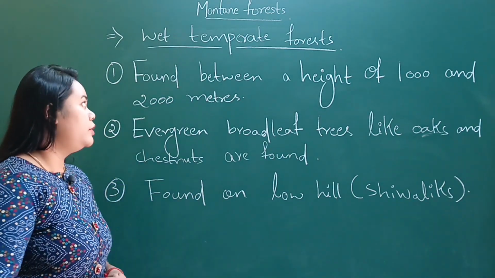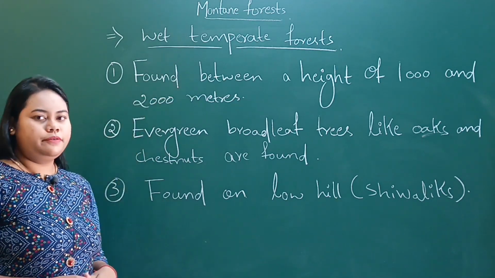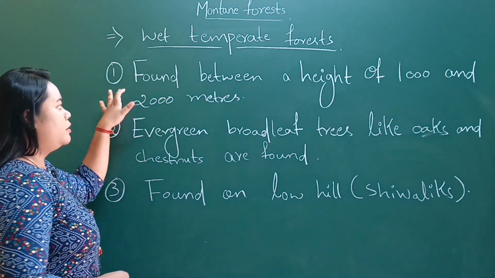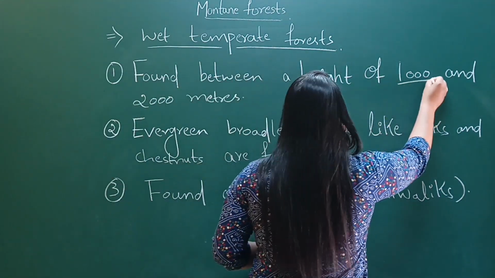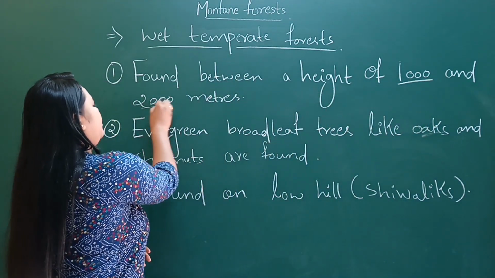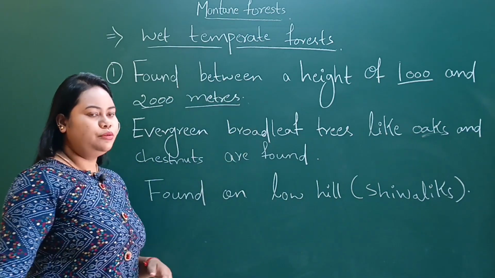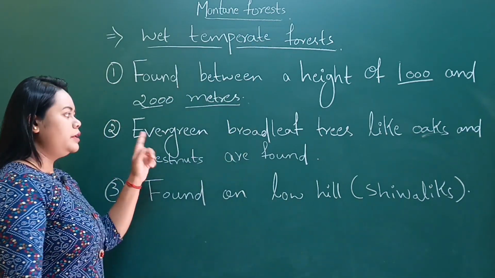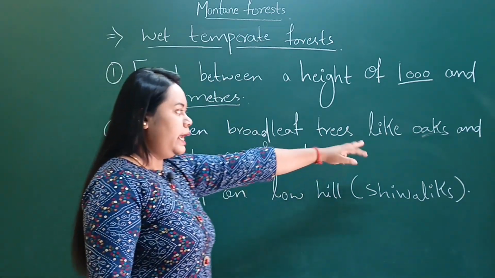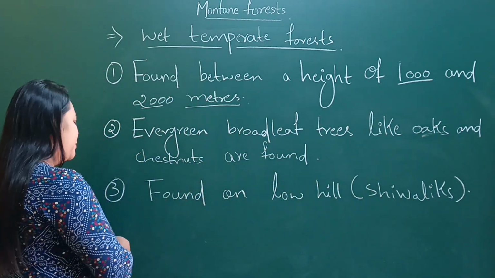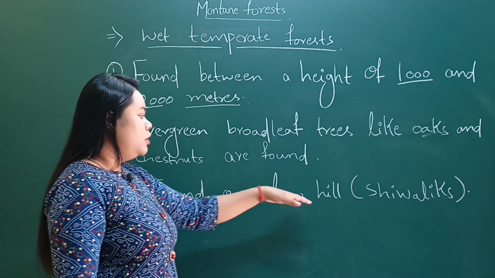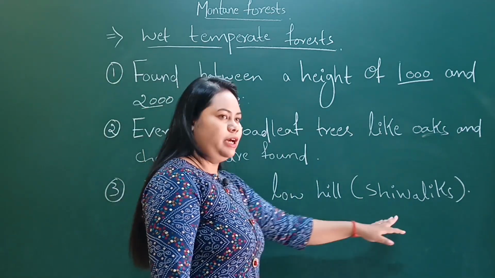Okay, now we are going to study wet temperate forest. Number one, found between a height of 1000 and 2000 meters. I have already told you. Number two, evergreen broadleaved trees like oaks and chestnuts are found here. And number three, found on low hills like the Shivaliks.